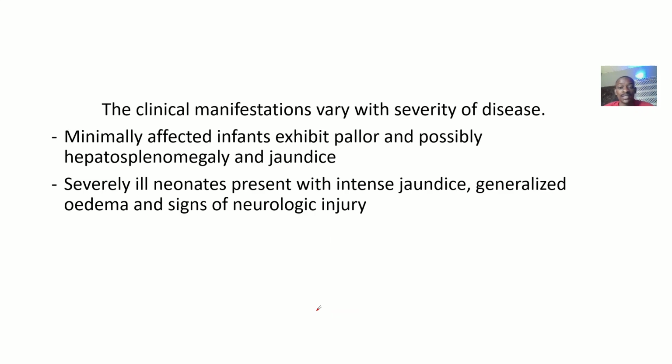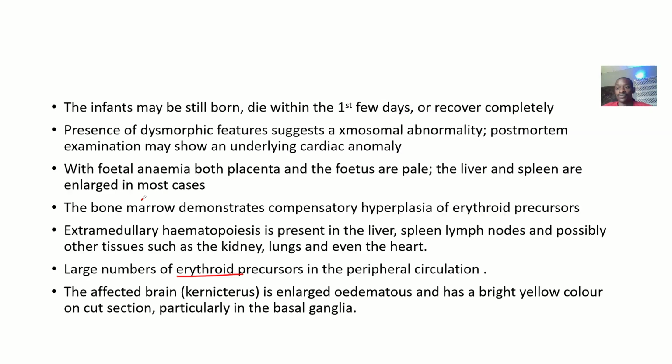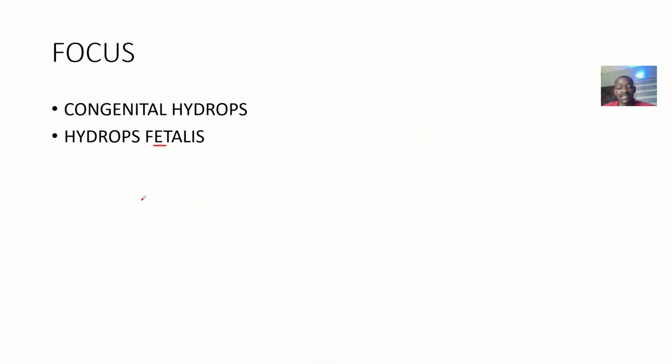Clinical manifestation may vary with the severity of the disease. Minimally affected infants just exhibit pallor and possibly hepatosplenomegaly, enlargement of the spleen and the liver. But if an infant is severely affected, they can present with intense jaundice, generalized edema, and signs of neurological injury. So on that basis, that's it for congenital hydrops.